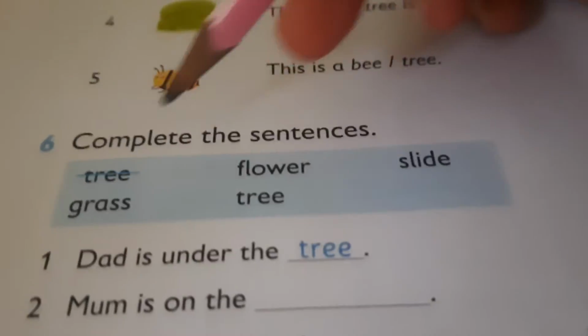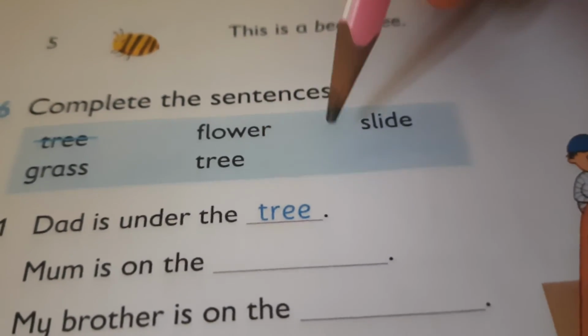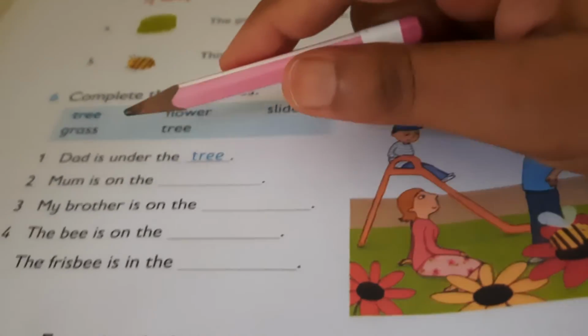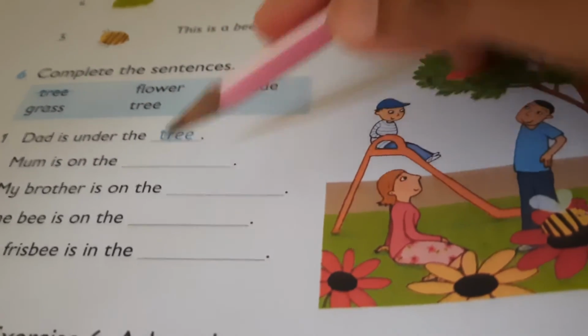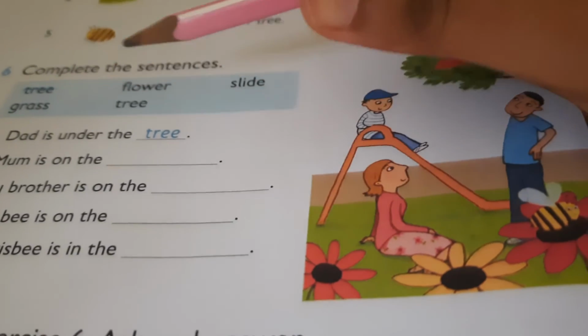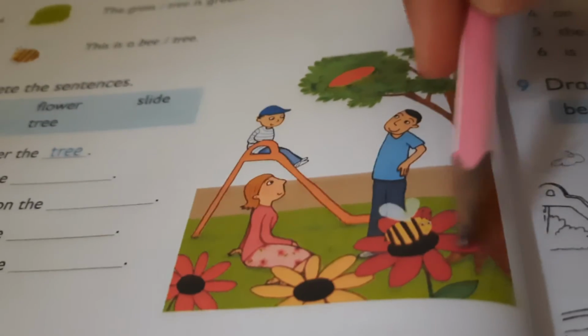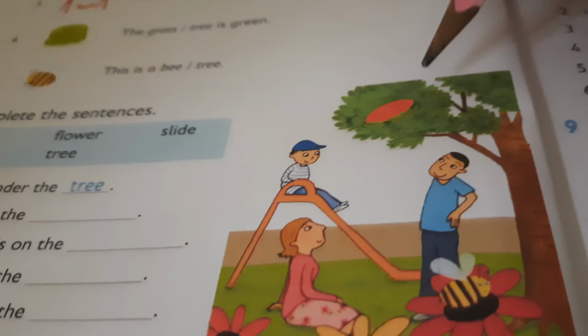Complete the sentences. Tree, flower, slide, grass and tree. These words are given. You are going to use these words with the help of the picture. Look at the picture and then accordingly you are going to fill this. Dad is under the tree. Mom is on the what? Grass, flower, tree or slide. So you are going to fill that word here. My brother is on the, what is it? Yes, slide. The bee is on the, what is it? Yes, so you are going to choose from here. The frisbee is in the.